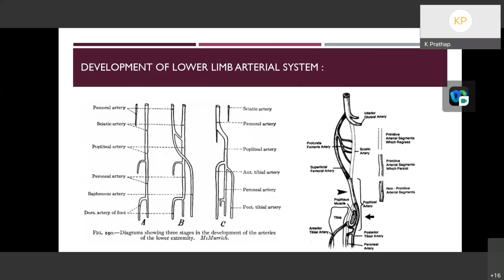At 42 days of gestation, the femoral artery in the anterior compartment forms a communication with the proximal popliteal artery of the axial artery. Subsequently, another branch forms which connects the proximal popliteal artery and the distal popliteal artery, which is superficial to the popliteus muscle. Over a period of time, the part of the popliteal artery which is present behind the popliteus muscle will regress, and the final mature popliteal artery is formed.